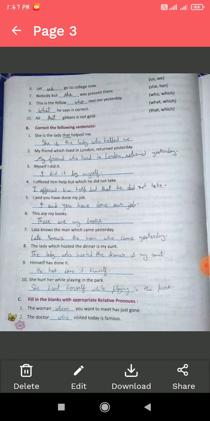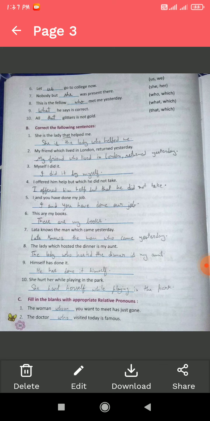Now point number 6. Let dash go to college now. Let us go to college now. Point number 7. Nobody but dash was present there. Nobody but she was present there. We should use the personal pronoun she.